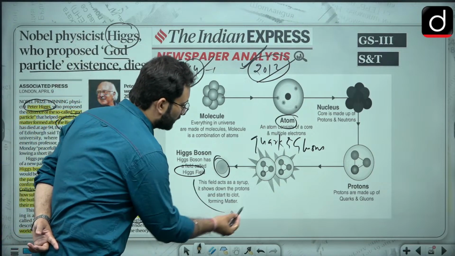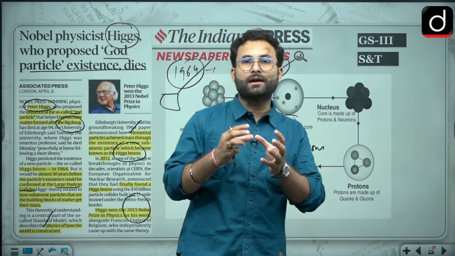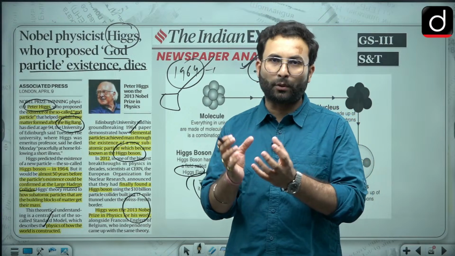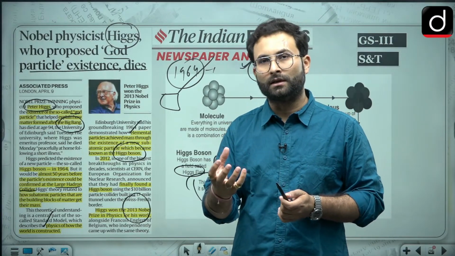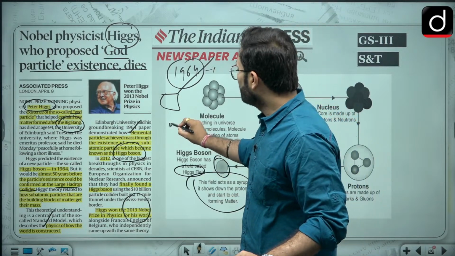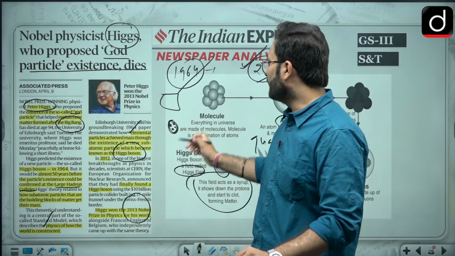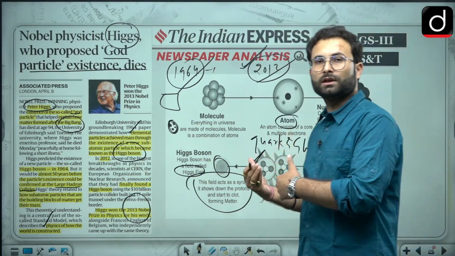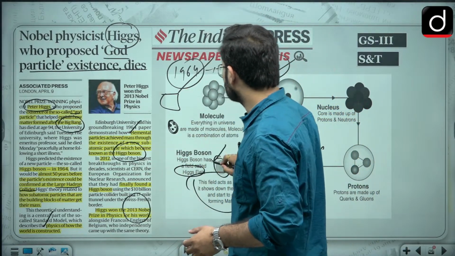So what they are saying is that this Higgs boson, or whatever particle it is, has a property like a serum or a syrup. It will have a property to collide with things and form matter. So ultimately many such small particles will come together with each other, and ultimately they will form quarks and gluons, and then you can go for the protons, etc. So that is the basic unit, that is God's particle.